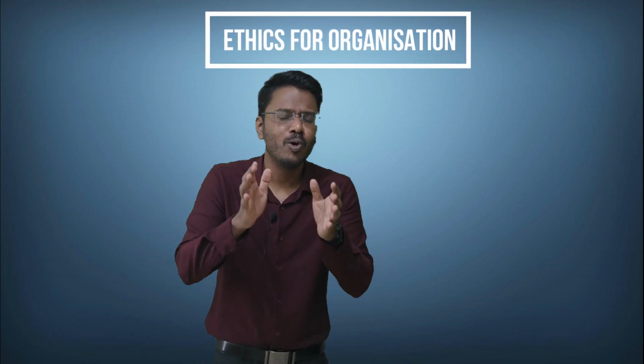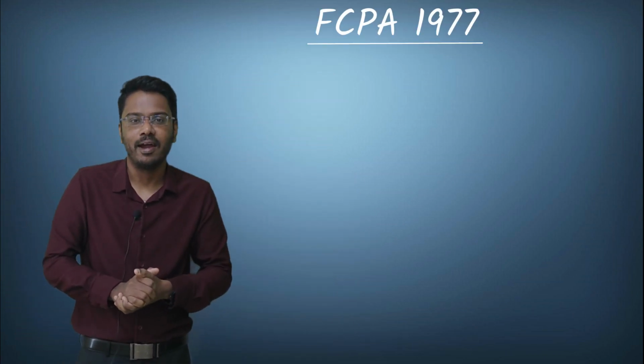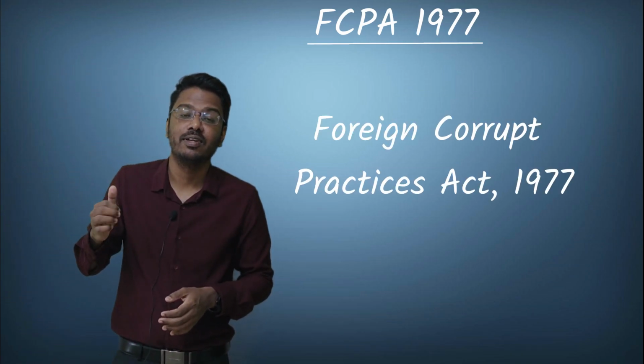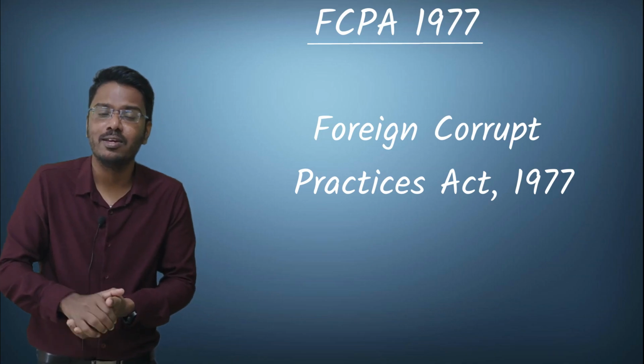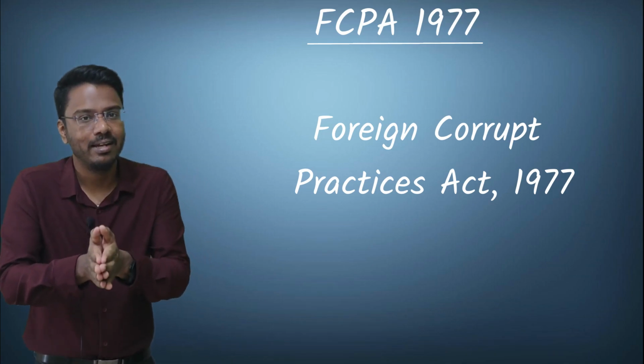Today we are going to revise the entire Ethics for Organizations chapter. And what all have we learned in Ethics for Organization? The first concept that we have learned is the FCPA Act, the Foreign Corrupt Practices Act of 1977, and this act was introduced by the US government. It is one of the Anti-Bribery Acts as well.